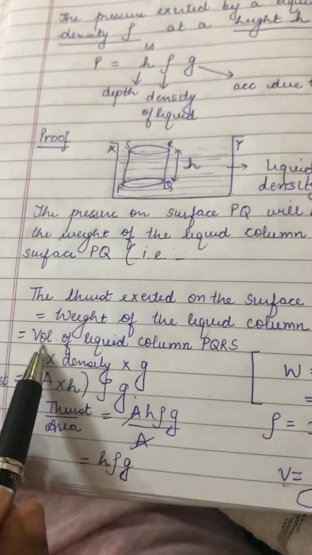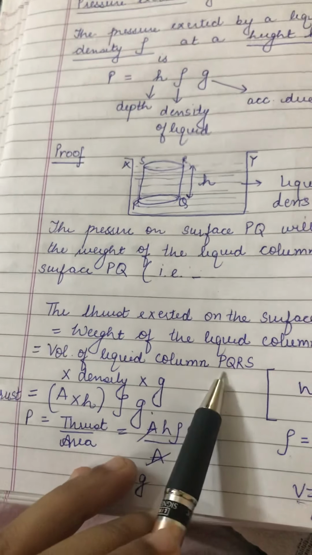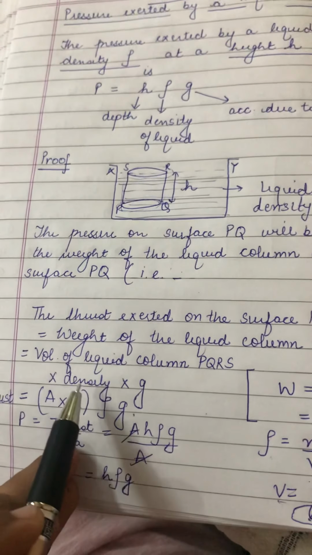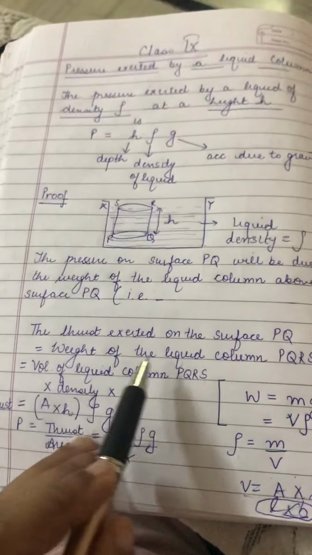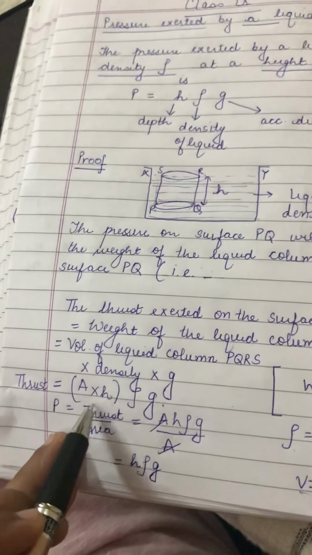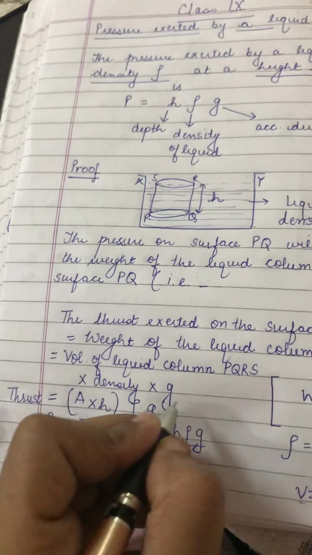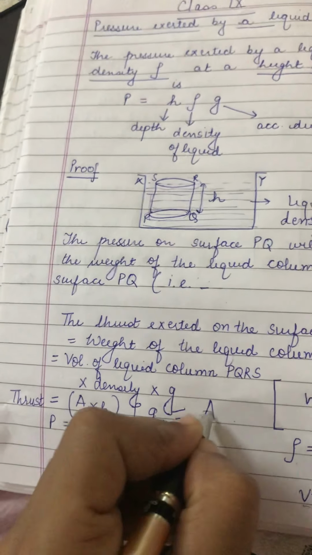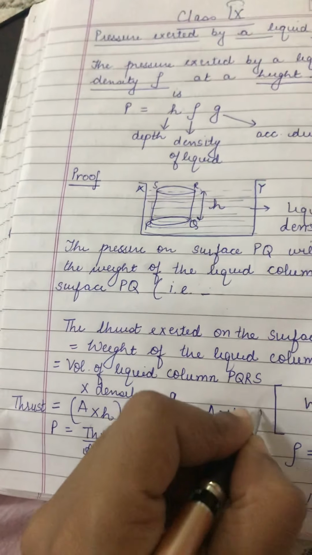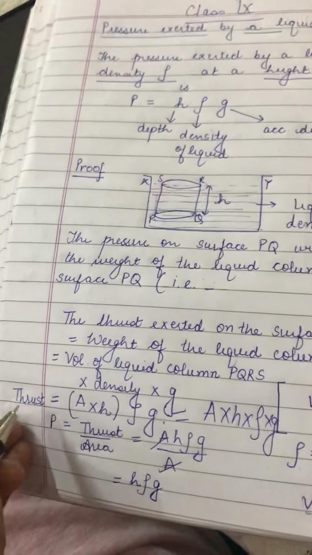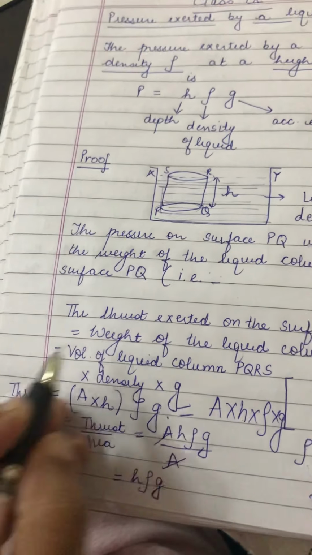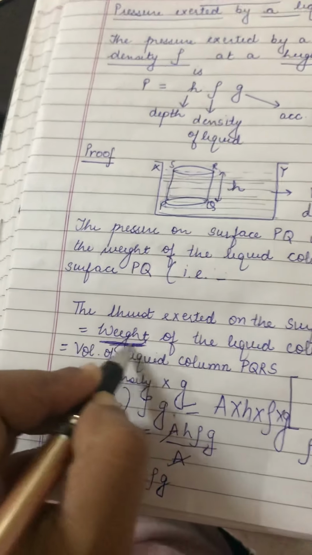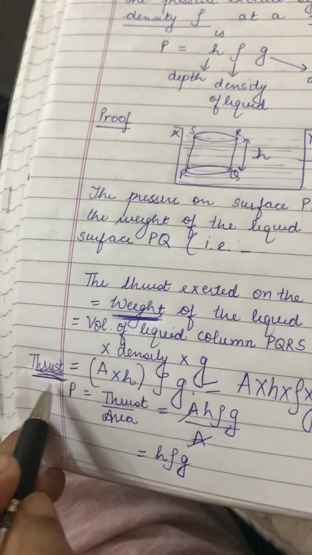Putting all the values, the volume of the liquid column PQRS into density into g is equal to the weight of the body. So thrust is A into H into rho into g, because thrust is equal to the weight of the body.